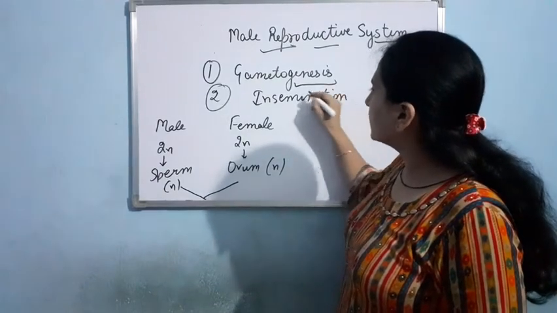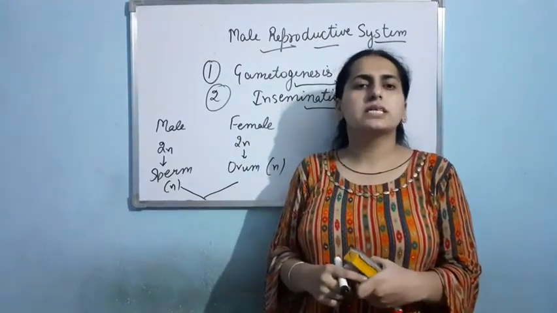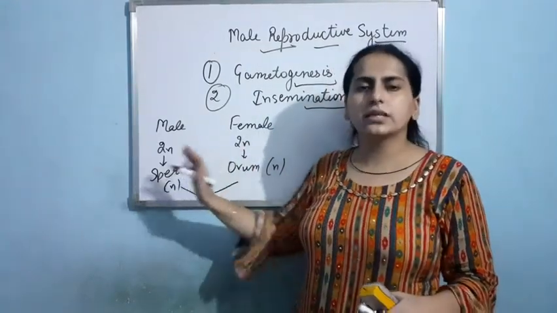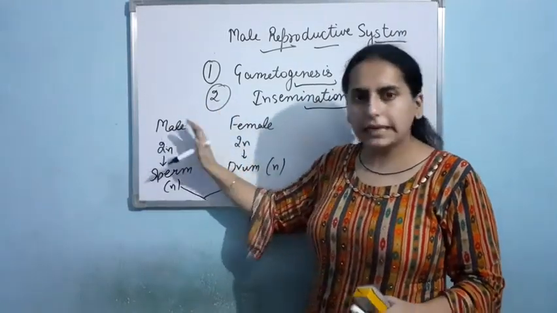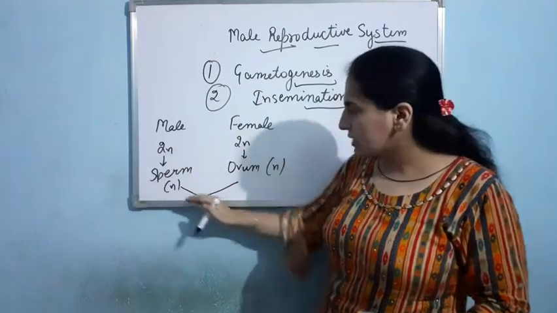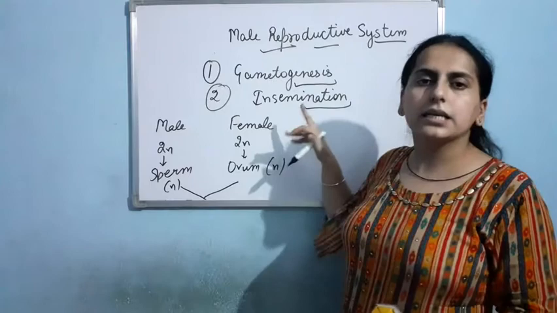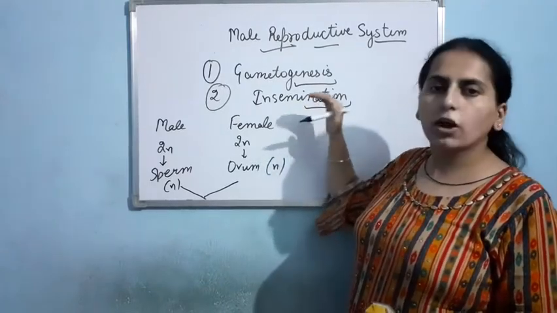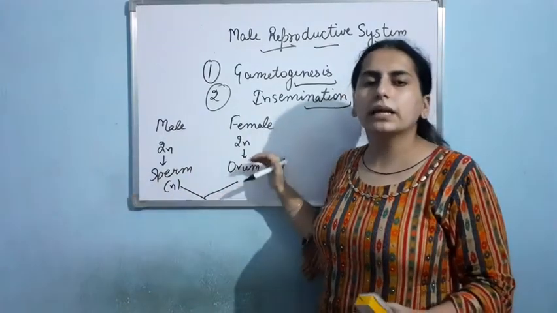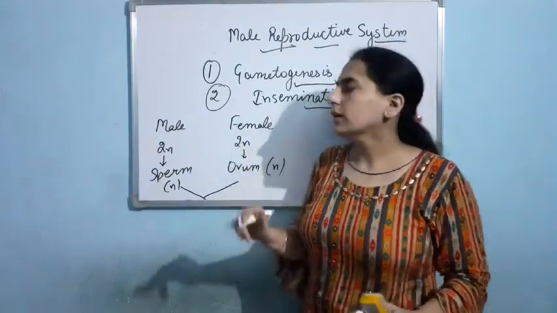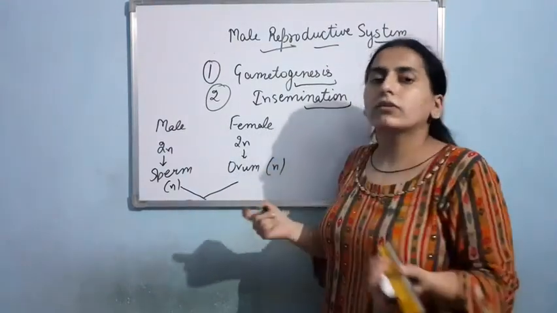Basically what happens in this step, these sperms, or basically I can use the word semen. What is the difference between these two we shall discuss. Basically from the body of the male, the semen is transferred into the female reproductive tract. This is insemination. The transfer of semen from the body of the male into the female reproductive tract. Clear?